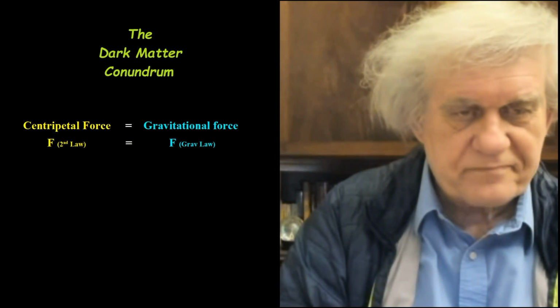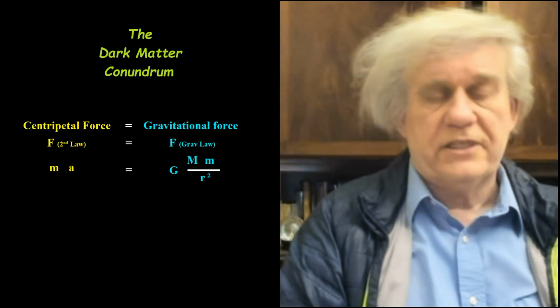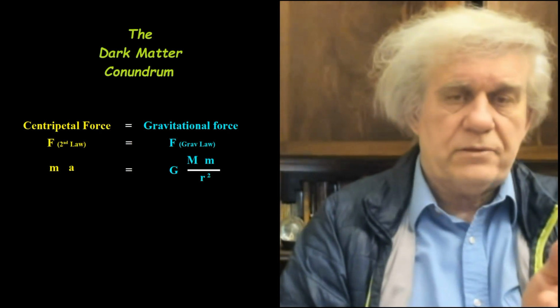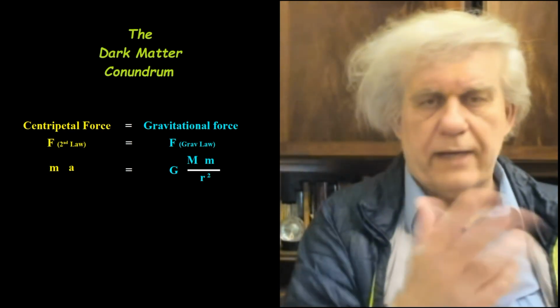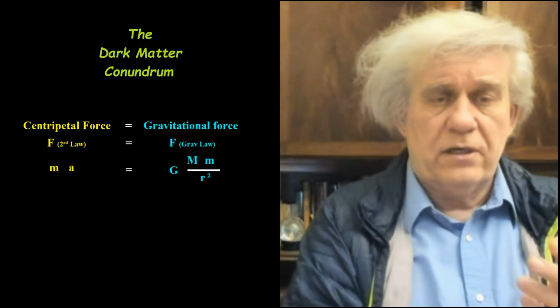Give me a second here. Here you have Newton's second law: mass times acceleration. And the gravitational equation has the gravitational constant G. It's a constant, so we can almost forget about it. We're going to talk about the other stuff there: mass, big mass, little mass over r squared.